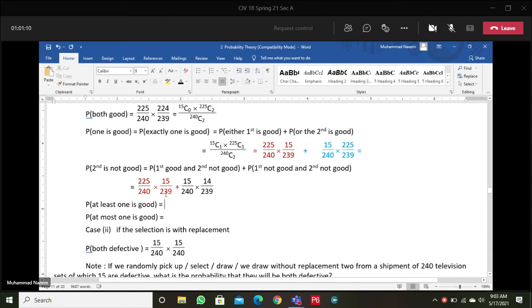You must try to calculate the probability for at least one good and at most one good. If you find some problem, you can ask me. Also discuss the case of with replacement.